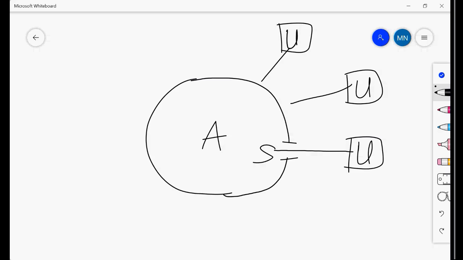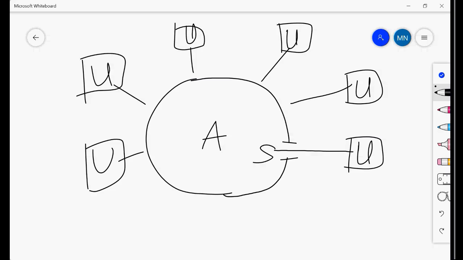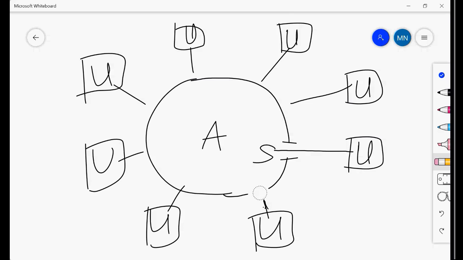So we have different users using different services. If different users want to use different services, I have to give them the entrance. I have to provide them the entrance.